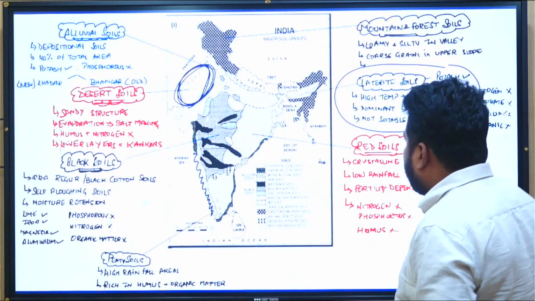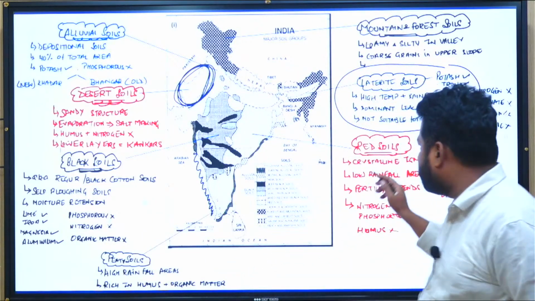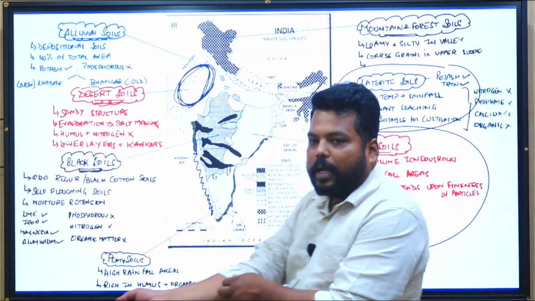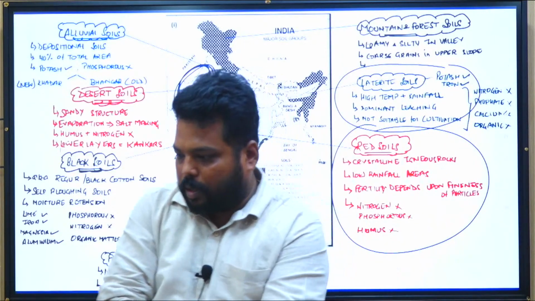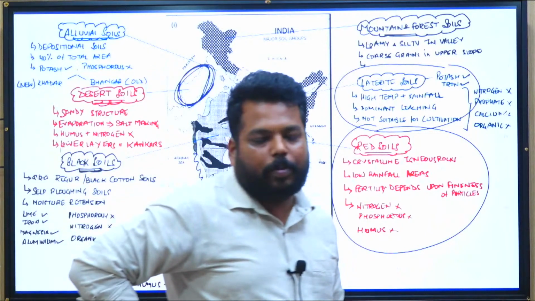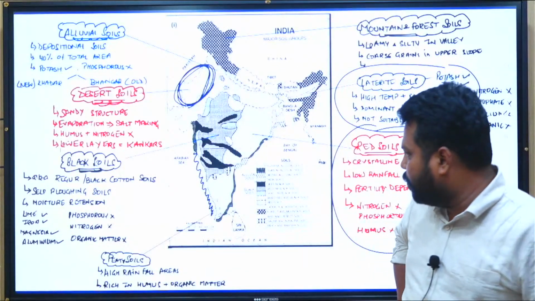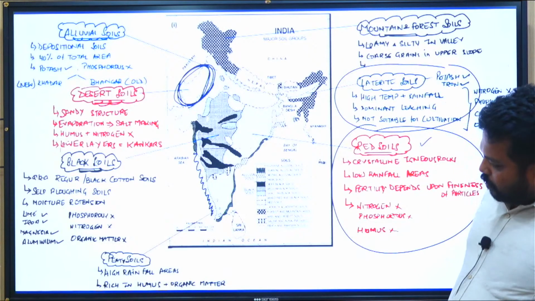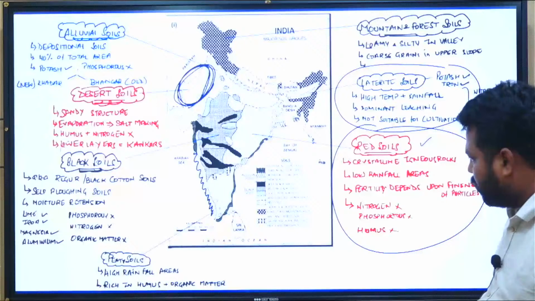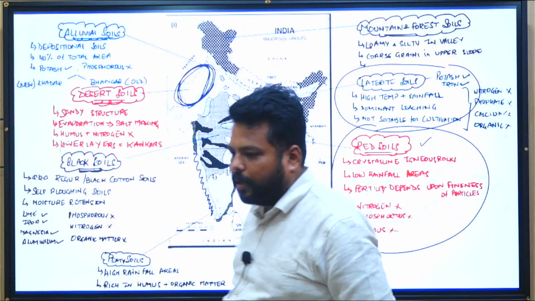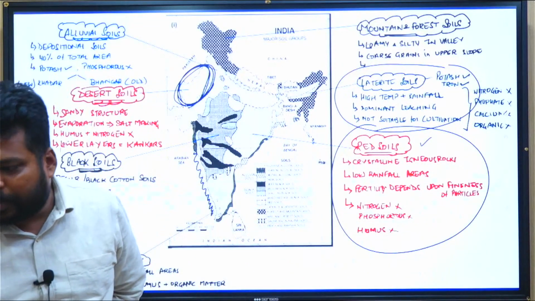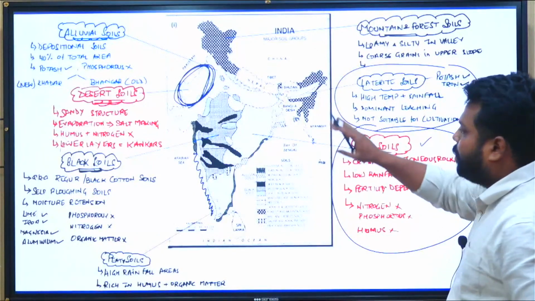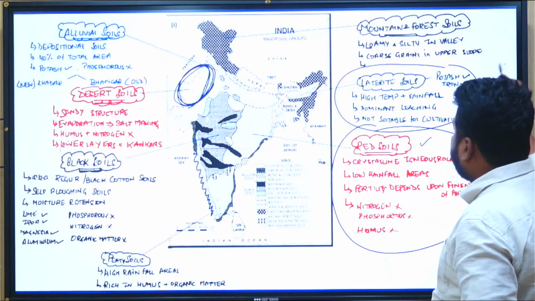Okay. And the rest of the belt, in the southern Indian pockets, you would be finding the red soil belt. So maximum the red soil is distributed in and around Tamil Nadu location. So in and around Tamil Nadu, we have this particular distribution. Very, very important. Red soils. They are distributed in different pockets, but in Tamil Nadu, they are excessively distributed. So make sure that you remember the distribution of soils through this particular mapping.